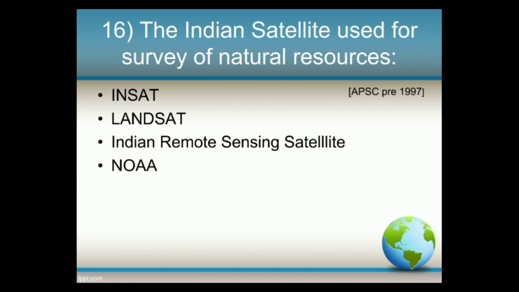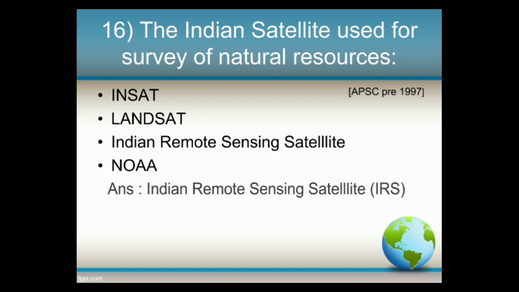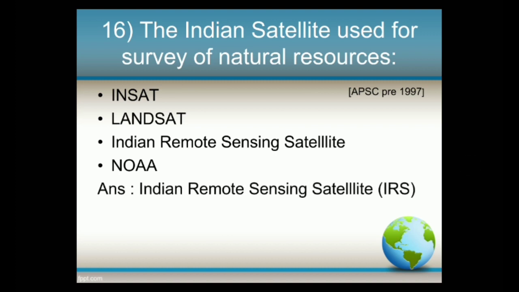Next question. The Indian satellite used for survey of natural resources. Which one? Options. INSAT, Landsat, Indian Remote Sensing Satellite, NOAA. And the answer is Indian Remote Sensing Satellite. INSAT series are used for telecommunication and broadcast. The full form of INSAT is Indian National Satellite System. And Landsat is used to get data for images of Earth's surface. It is jointly managed by NASA and US Geological Survey.